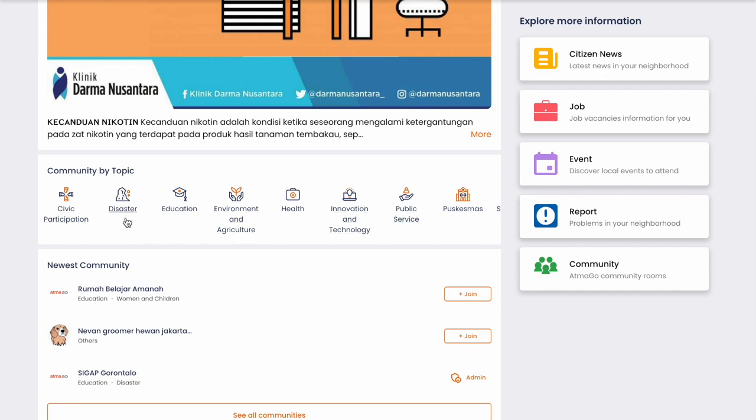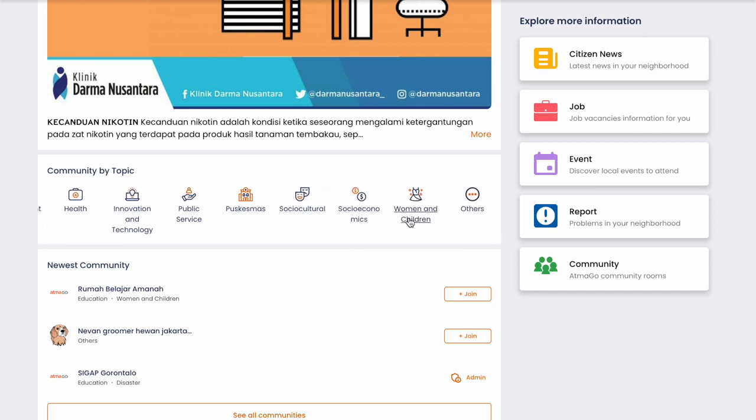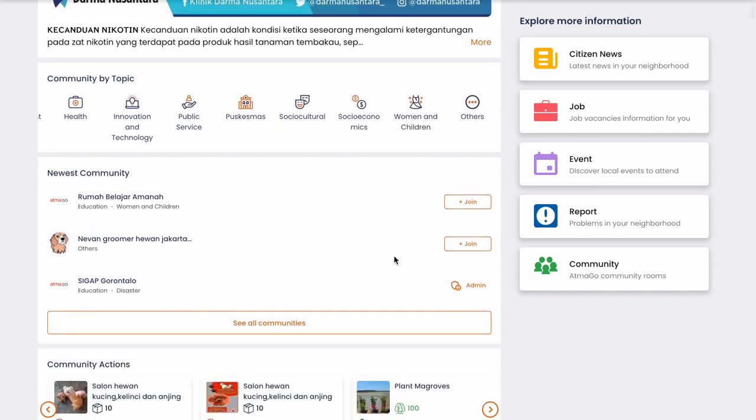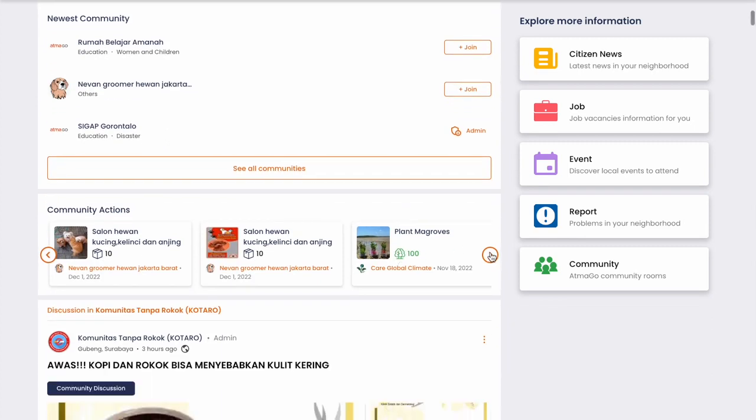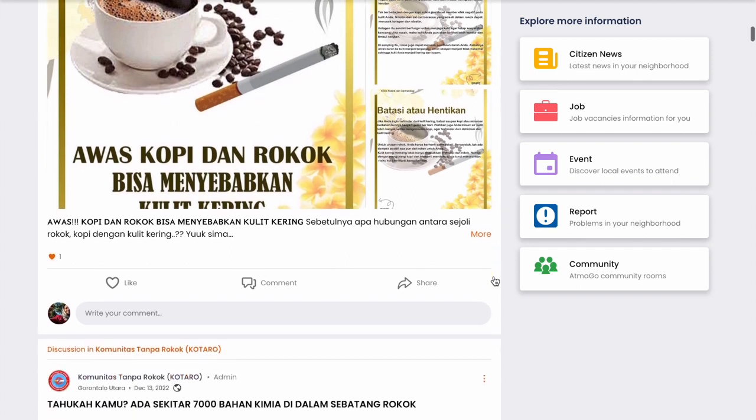From civic participation to disaster to environment and agriculture, and even to women and children. And for each of these communities, they can create actions, which I will share with you a bit more later. But basically, this is the feed that people will see once they get into this community space.